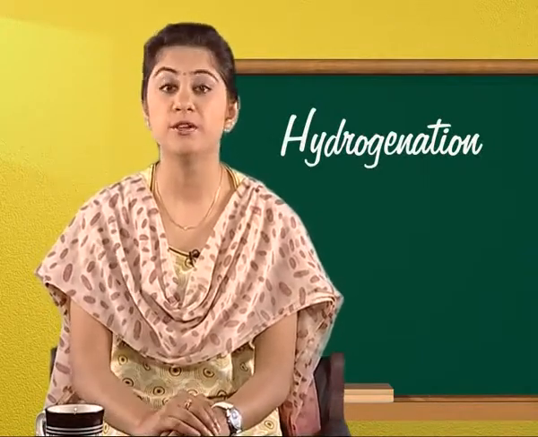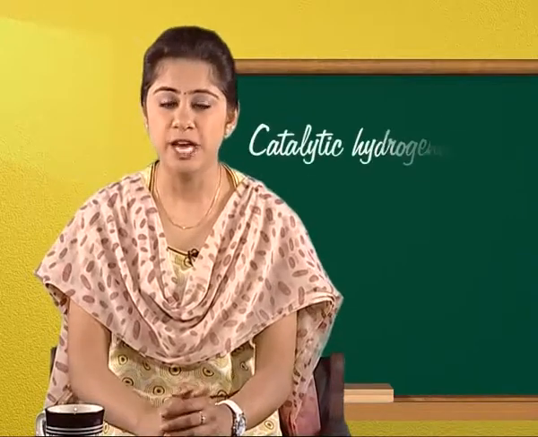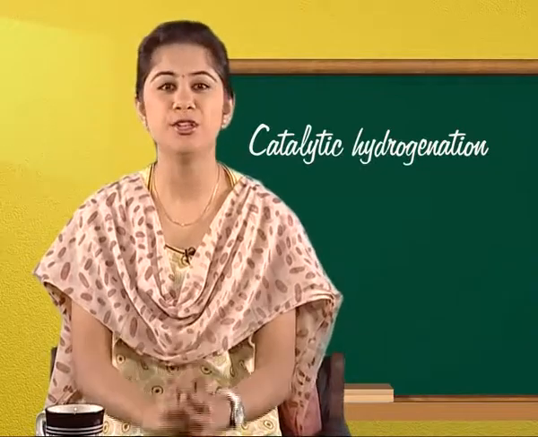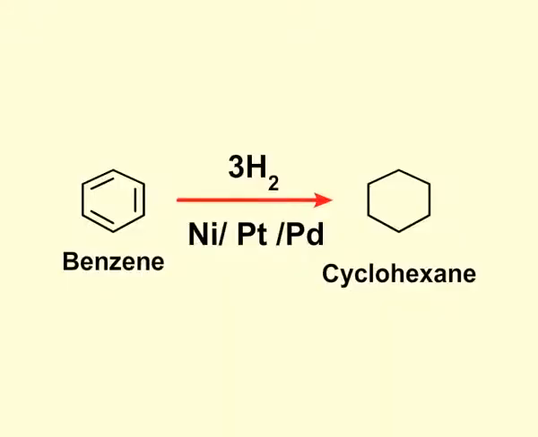To begin with, we will take up catalytic hydrogenation. What does the name suggest? I'm sure you'll all agree that hydrogenation reaction takes place in presence of a catalyst. In the presence of catalysts like nickel, platinum or palladium, benzene can be hydrogenated to cyclohexane as shown on the screen.